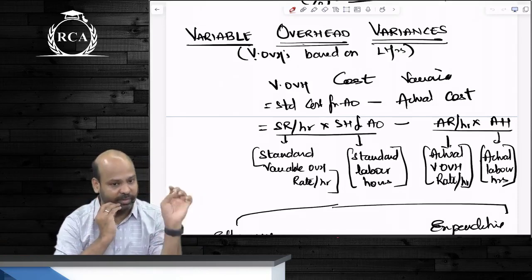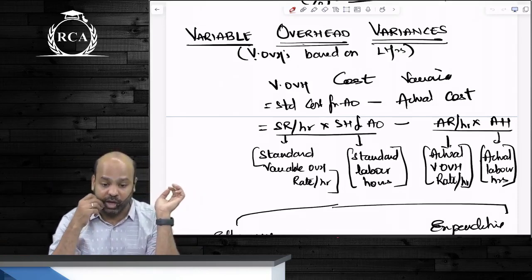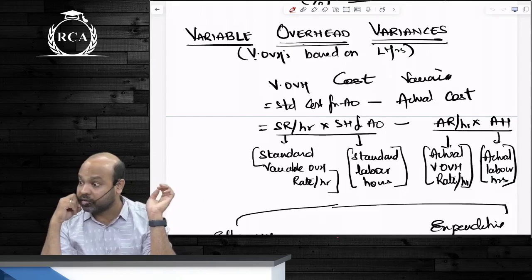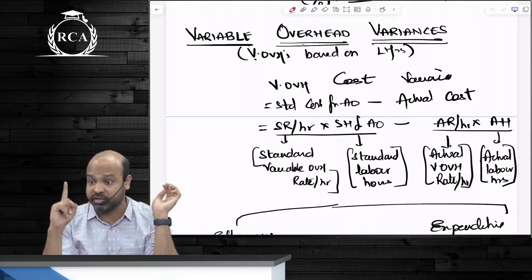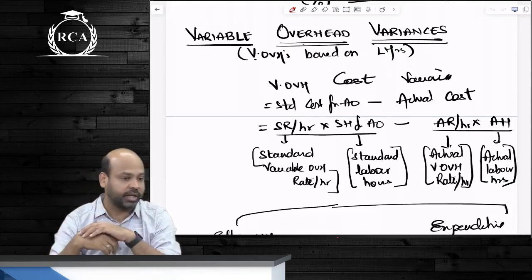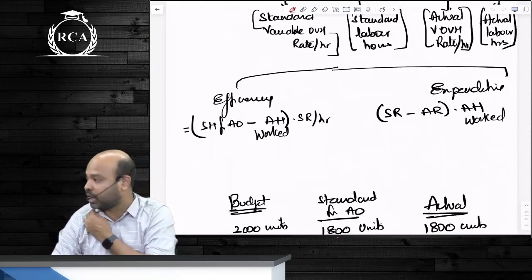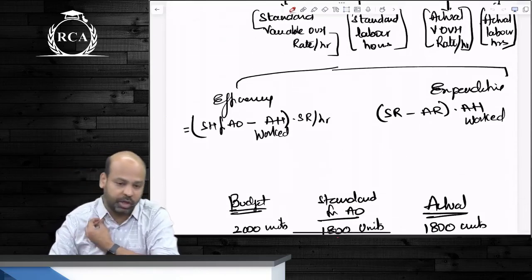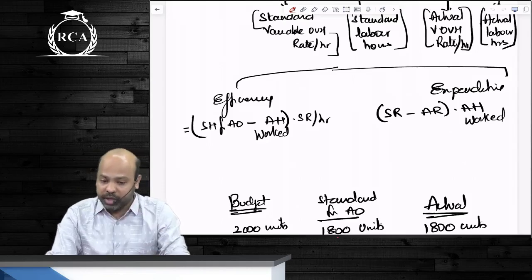Efficiency variance also same as labor beta, standard hours minus actual hours multiplied by standard rate. Standard rate, all efficiency variances at standard rate. Expenditure variance beta will be standard rate minus actual rate multiplied by actual hours. यहाँ पे देख के बोल रहे हो हाँ.